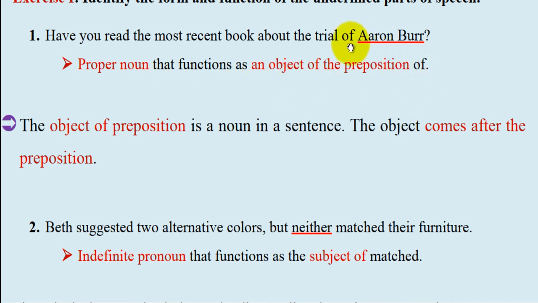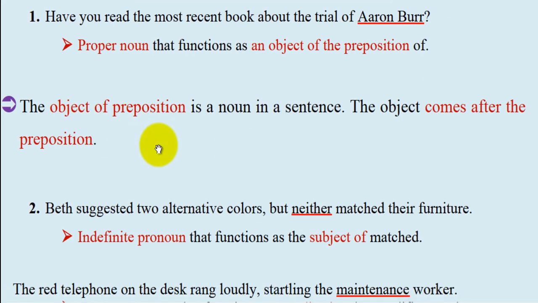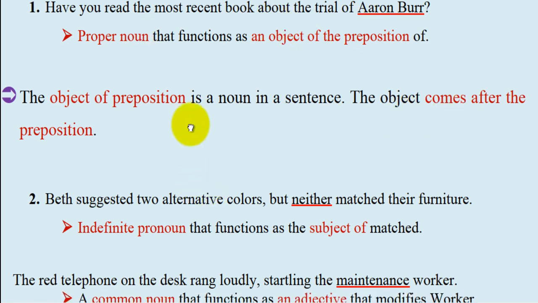هي preposition هنايا of Aaron Burr. The object of preposition اللي ما عارفش is a noun in a sentence. The object comes after the preposition as we have here in this question.